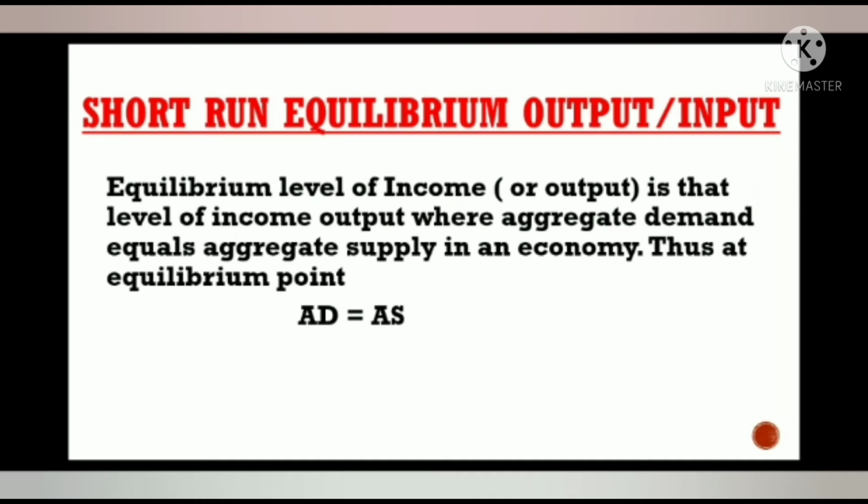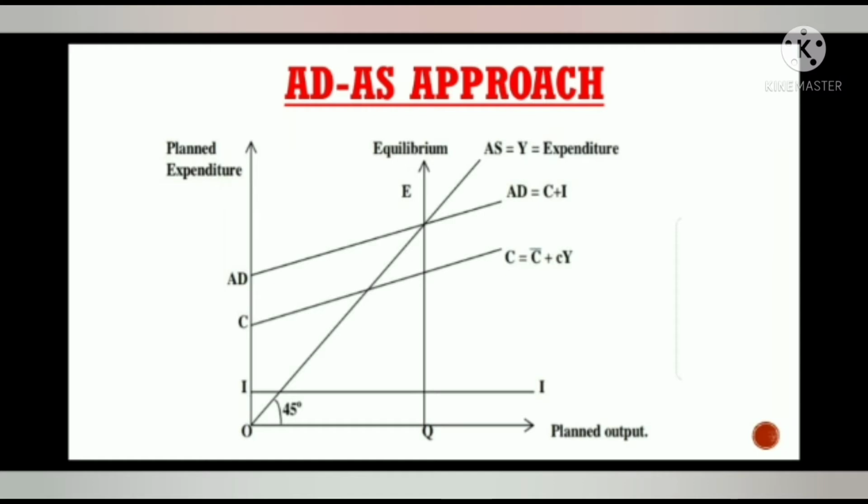Accordingly, equilibrium level of income is arrived at by two approaches, namely the aggregate demand equals aggregate supply approach and the saving equals investment approach. So, the next one is the aggregate demand and aggregate supply approach. Under this approach, the equilibrium level of income is determined at the point where aggregate demand is equal to aggregate supply. So you see here in this diagram, the consumption curve is depicted by C and the investment curve is depicted by the horizontal straight line parallel to the output income axis.